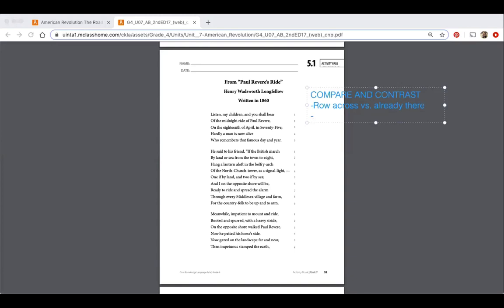So really, in the poem, he's by himself, so alone, but in the reader, he has two other men. So very interesting, we're finding all these differences. One says he rode all the way to Concord, and the other says that really he didn't make it all the way.